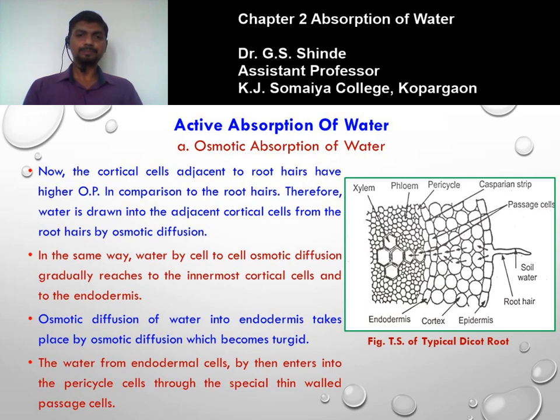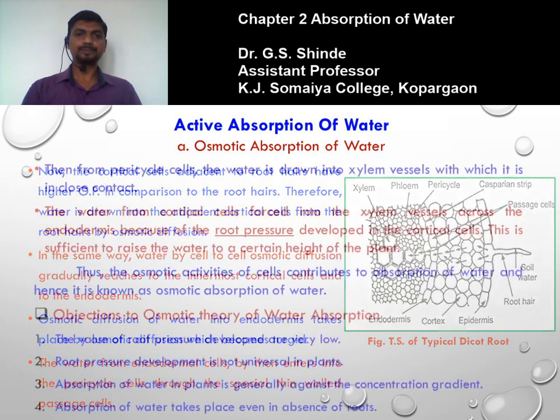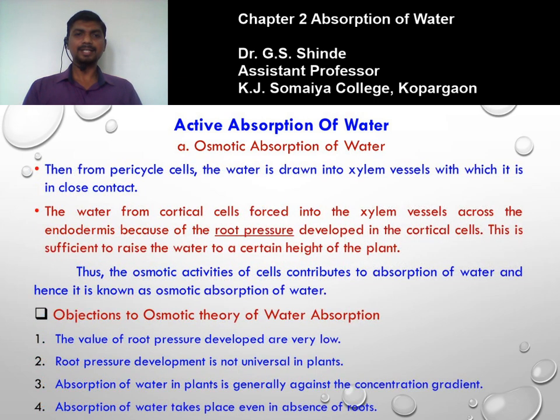So due to the thick wall of the endodermis, the water is not able to reach into the pericycle. At the same time, there is the presence of thin walled passage cells in certain regions of the endodermal cells. So the water from endodermal cells then enters into the pericycle cell through the special thin walled passage cells. Then from the pericycle cell, the water is drawn into the xylem vessels with which it is in close contact.